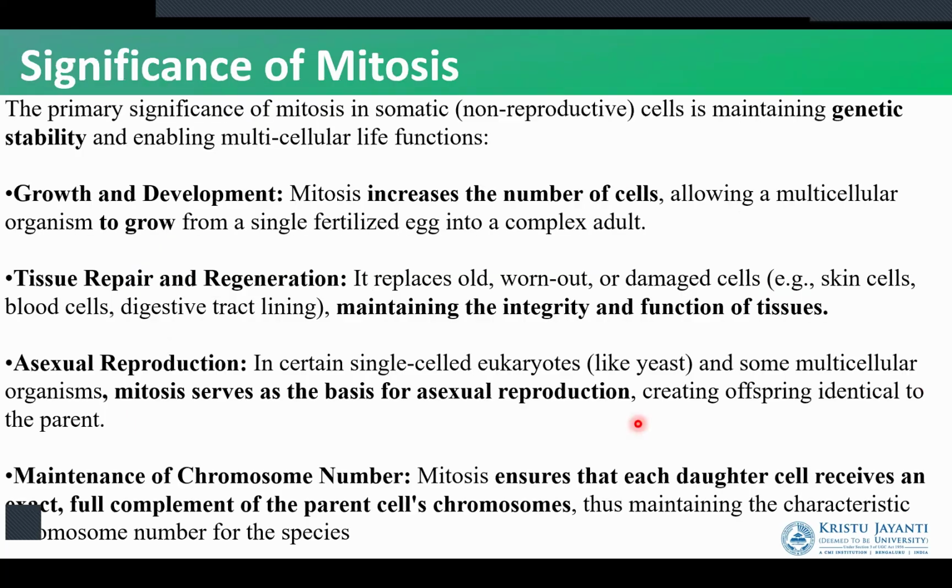Now, the significance of mitosis in the cell: it helps in genetic stability. It helps in the overall growth and development of the organism because mitosis helps in increasing the number of cells. It helps in tissue repair and regeneration. So whatever old cells are there in the body are going to be replaced and regenerated by the process of cell division. It is a method of asexual reproduction in single cell organisms such as the yeast. It also helps in maintenance of the chromosome number. As I said, if the parental cell has 46 chromosomes, the daughter cell also has 46 chromosomes.